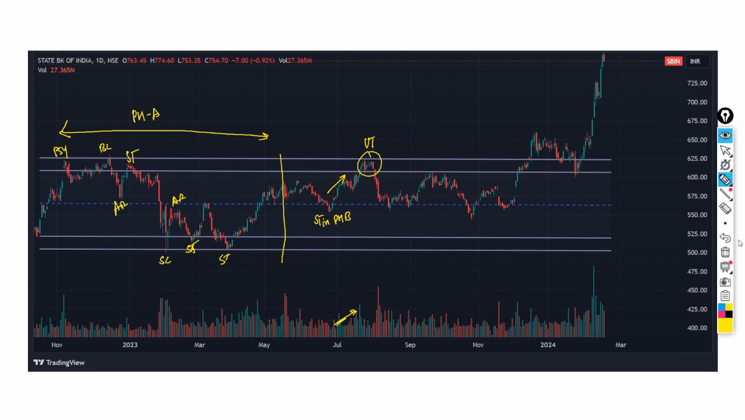This is a mechanism carried out by the operator in order to trap the weak hands. These mechanisms are deliberately conducted by an operator, so that the weak hands are trapped and more liquidity is generated, so that he can accumulate more of the stock. And see how, as the upthrust action is completed, how sharply the stock falls down, and there is again an increase in the volume.